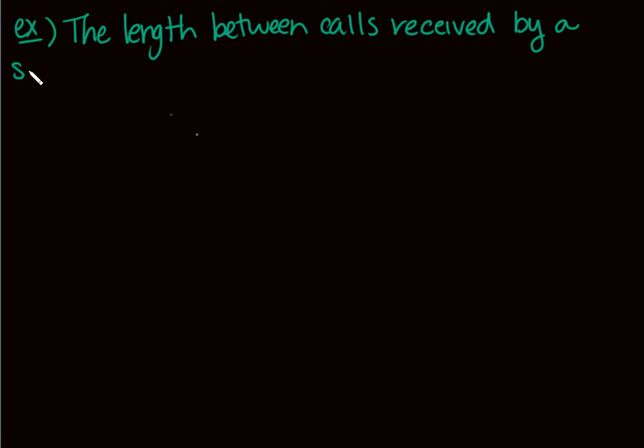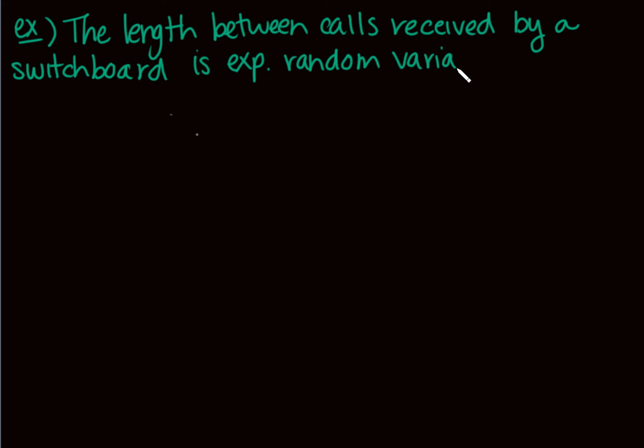By a switchboard is an exponential random variable. And they were talking in your book how this is true. Like waiting times can be modeled a lot by exponential variables, which I thought was kind of an interesting thing. So this is what we know.